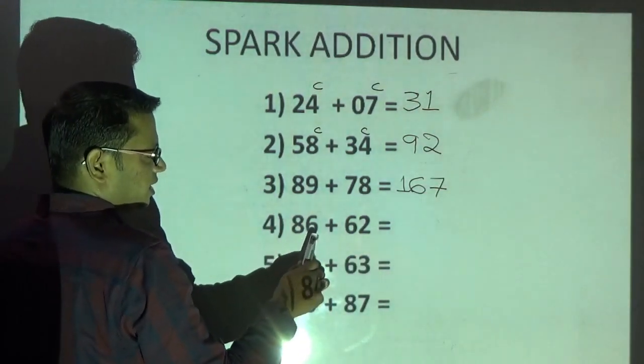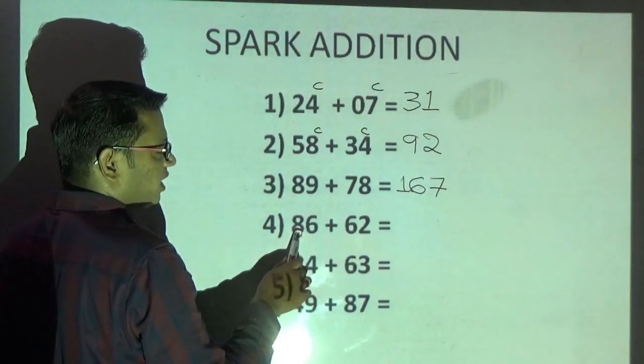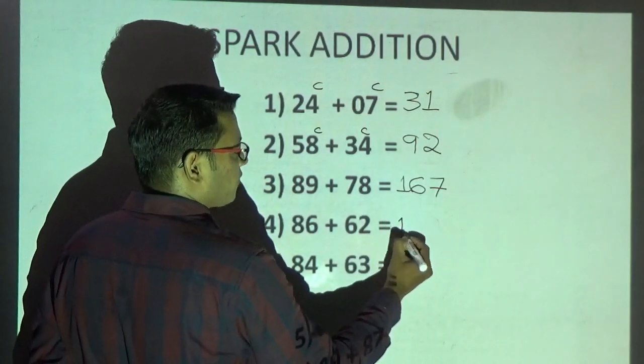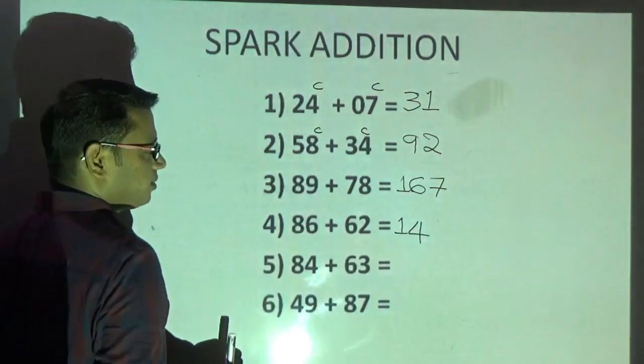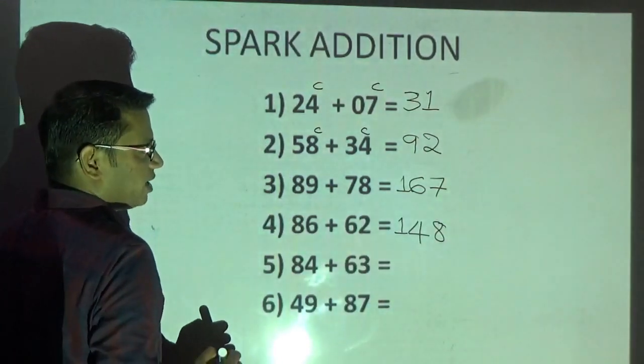Now, you please observe here. 6 plus 2 is 8. They won't generate a carry. 8 plus 6 is 14. Since they are not generating a carry, I will directly write 14 without increasing the number. Correct? Then 6 plus 2 is what? 8. My answer for this question is 148.